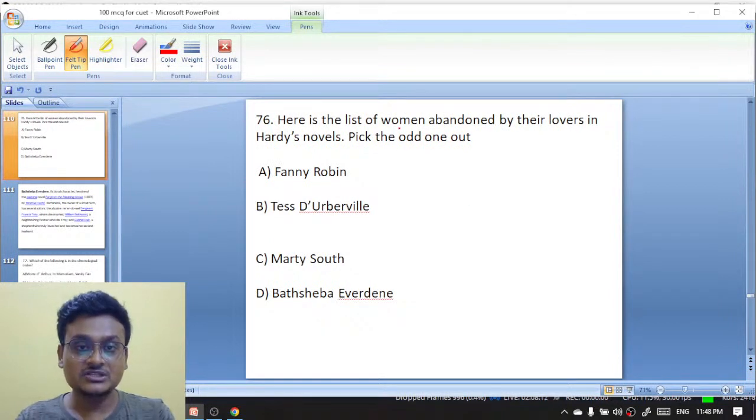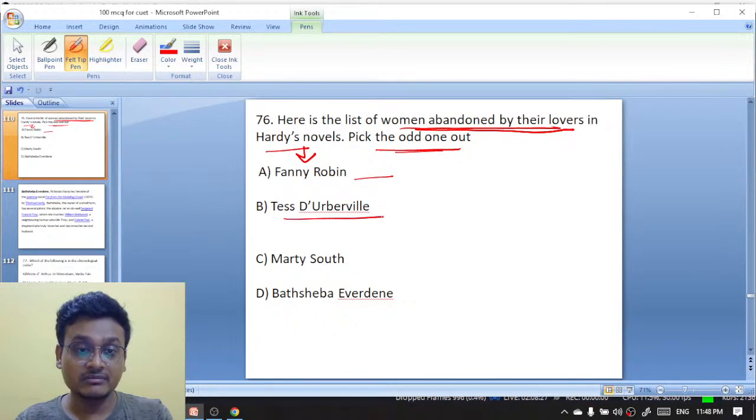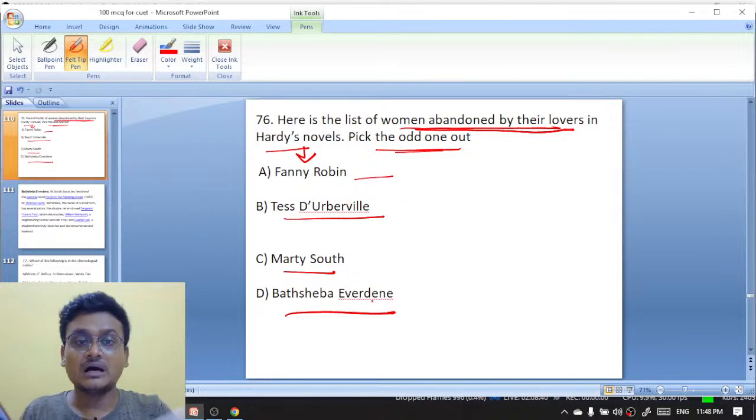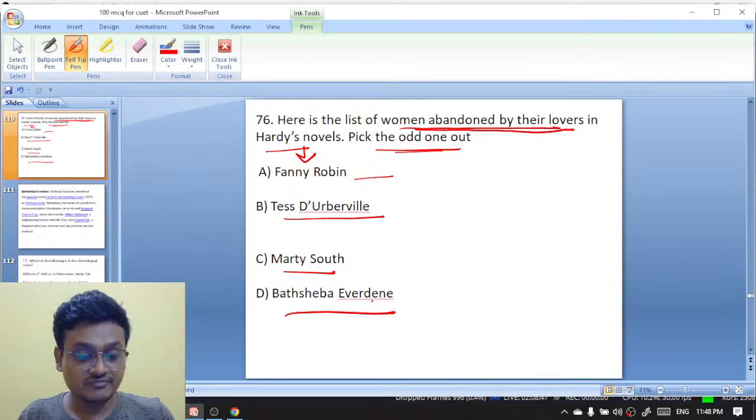Okay, here is the list of women abandoned by their lovers in Hardy's novels. Pick the odd one out. Fanny Robin, Tess of the d'Urbervilles, Marty South, Bathsheba Everdene. Here is the list of women abandoned by their lovers in Hardy's novels. Pick the odd one out. Which one is the odd one?